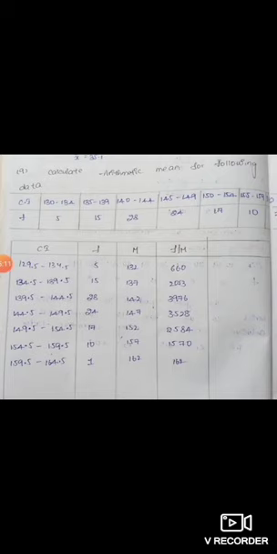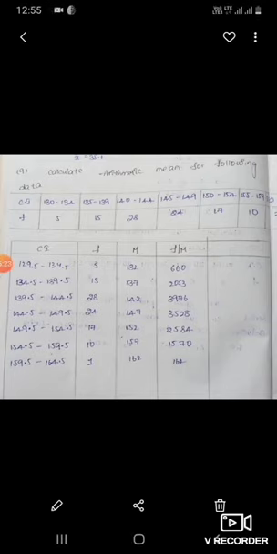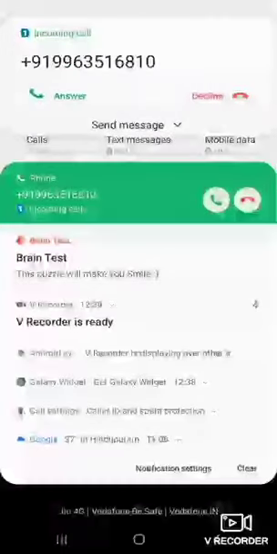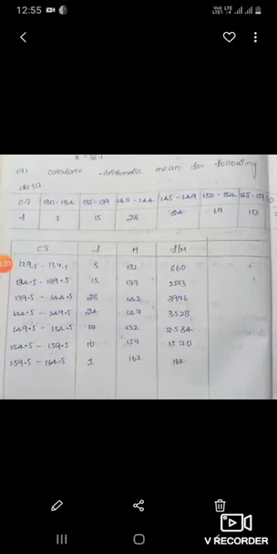You can see the frequencies and, as usual, you take the mid values. So 129.5 plus 134.5 by 2 is 132, that is lower limit plus upper limit by 2, taken as the measurement for finding the mid value. Along with that you have to find fm, that is frequency into mid value, and the sum of fm, that is summation fm, is 14,535. Divided by 100, the total number of observations, you get 145.3.